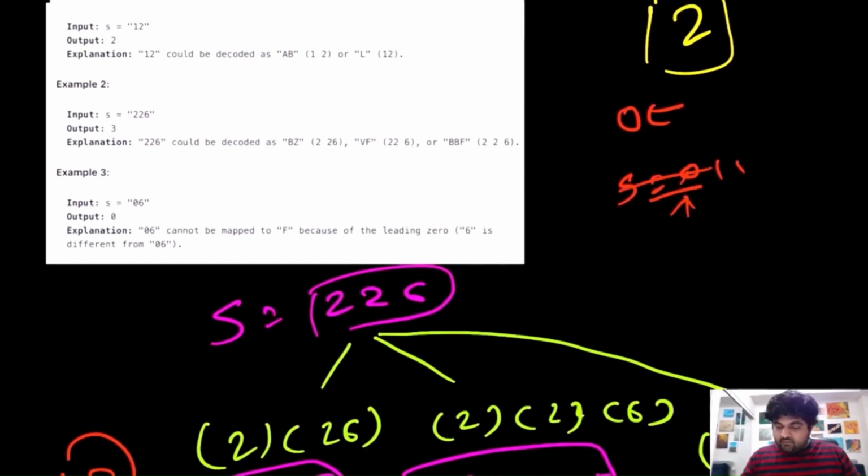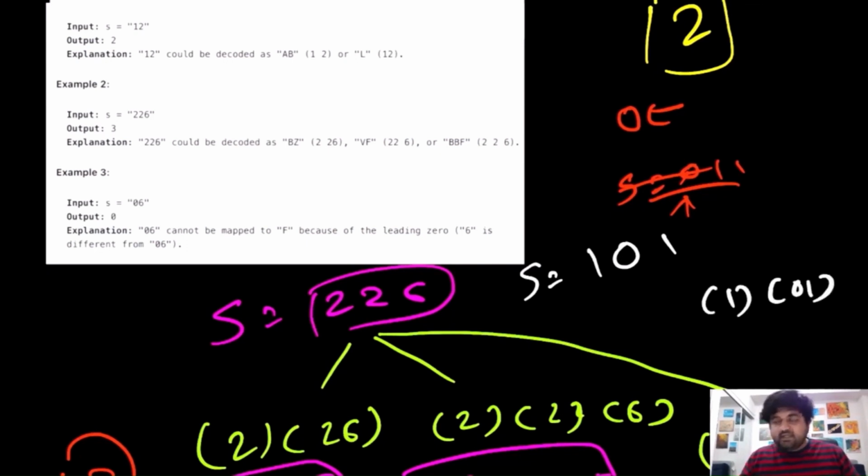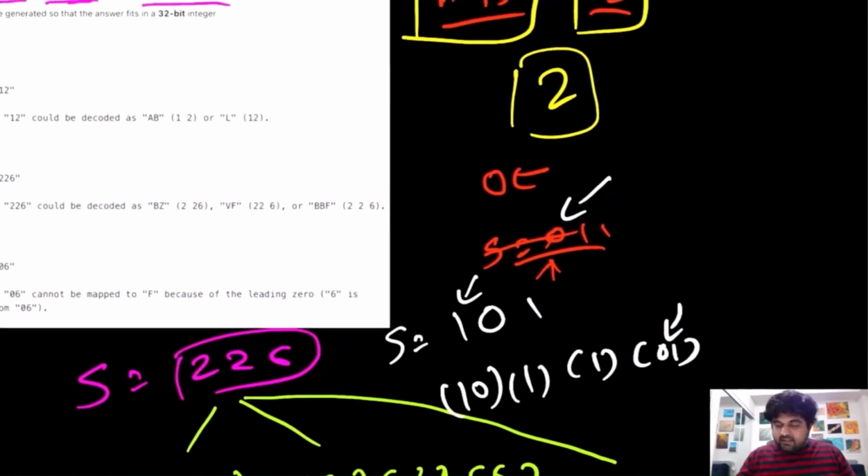So this won't work. Second possibility, that 0 could be somewhere in the middle. So suppose our given input S is equal to 1 0 1, something like this. In this case we cannot decode this as 1 and 0 1. We can't do this. Why? Because we can't decode 0 1, because remember that if 0 comes at the beginning, we can't decode it. The way we can decode this is we can consider this as 10 and this as 1. Yes, that value of 0 can appear at the end.